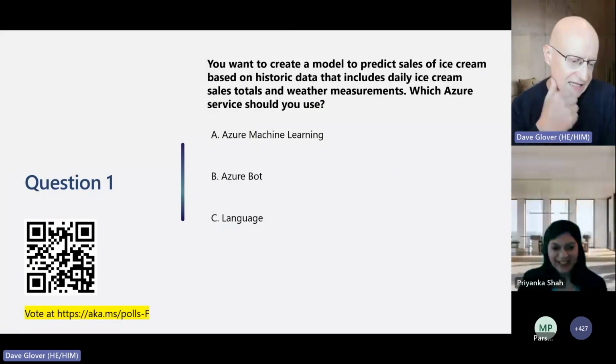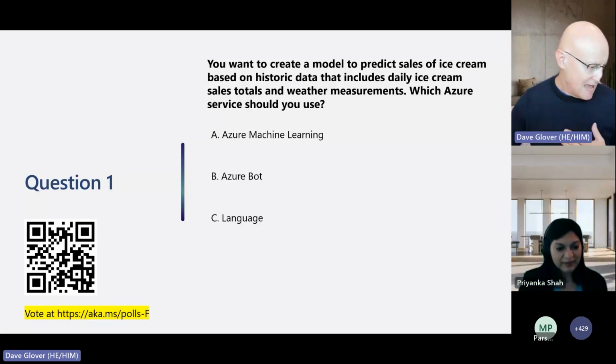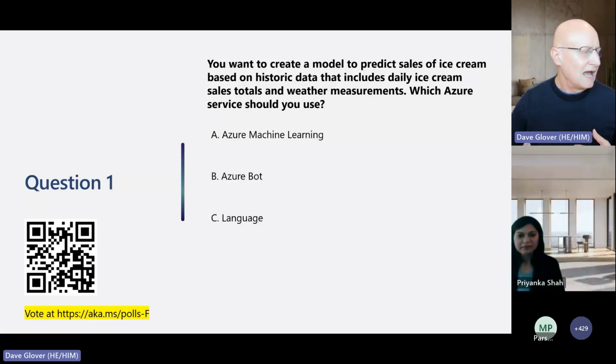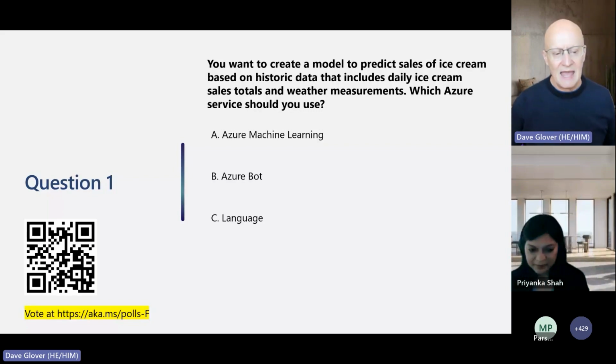Okay, so finally we're up to the knowledge check. So the first thing is, in your browser, go to this link. The link is aka.ms/F. Now that is case sensitive, so you need to make sure you're using a capital F in here.